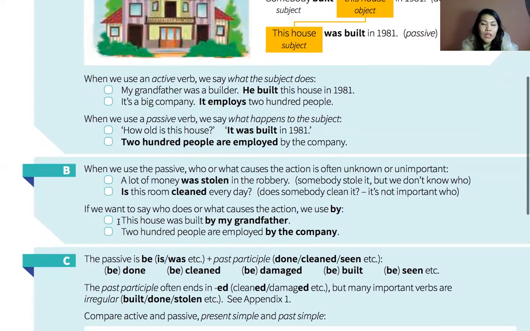And also, if you want to say who does or what causes this action, we can use by. For example, this house was built by my grandfather, or 200 people are employed by the company, or for example, The Master and Margarita was written by Tolstoy, for example. Yes. So in that case, or by Bulgakov. So with by, we can show who made these actions.